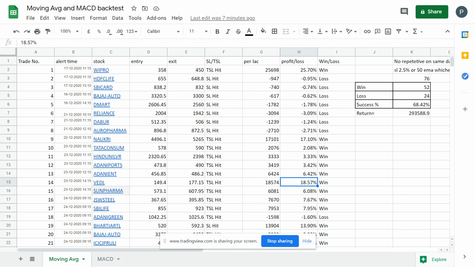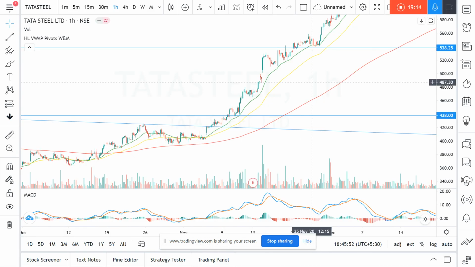If you invested 10,000 in all of those, you would have got almost 30,000. So just in 1 month, if you are getting thrice the money, then I think there is no better indicator that you can trade. I know there are multiple indicators which can be better than this, but you have to develop some system and continue to invest using only a single indicator.